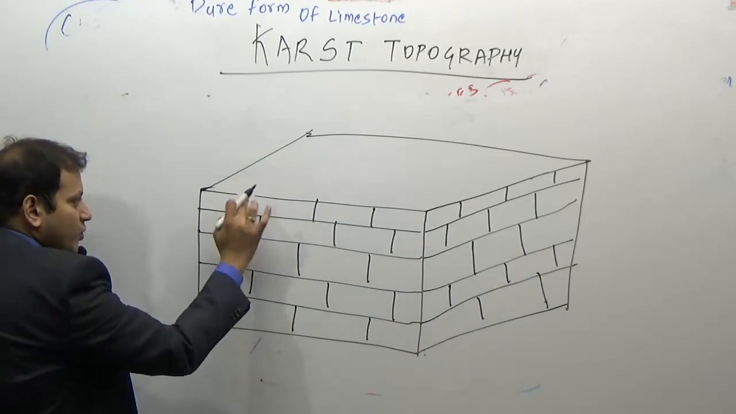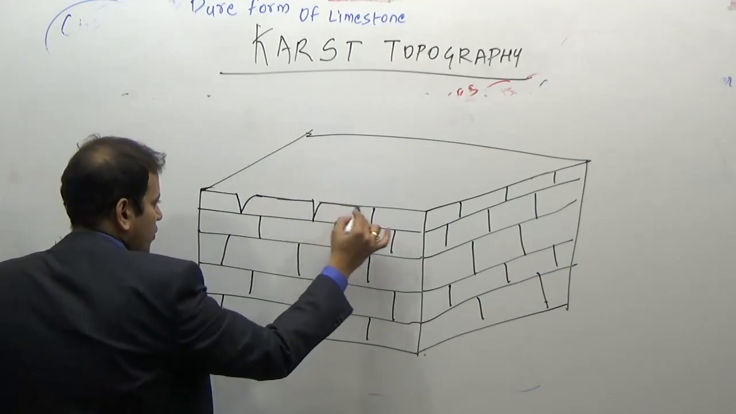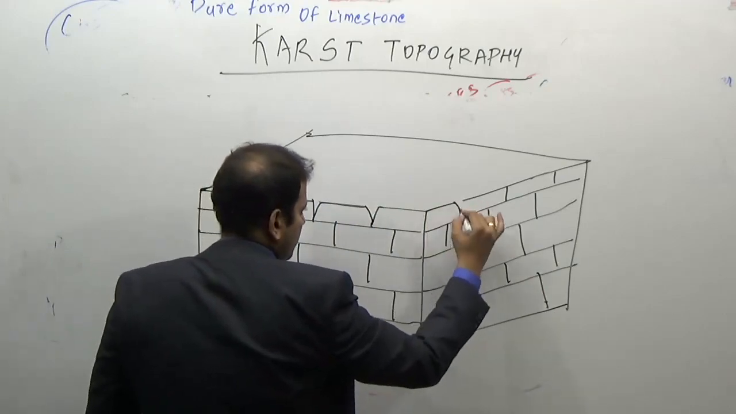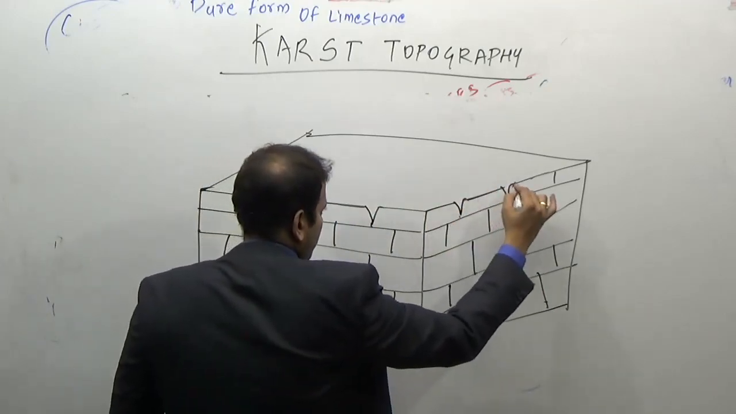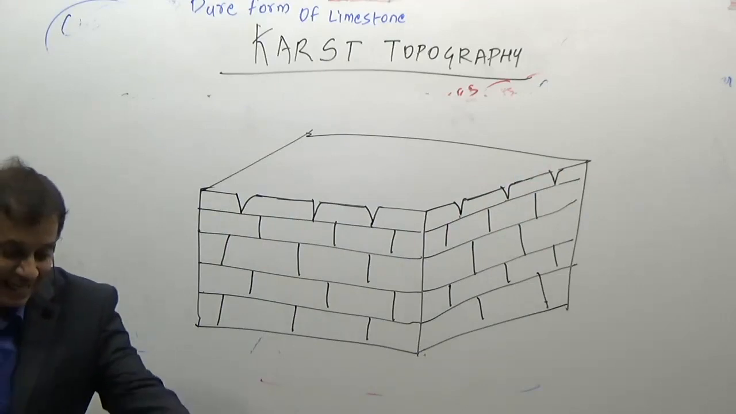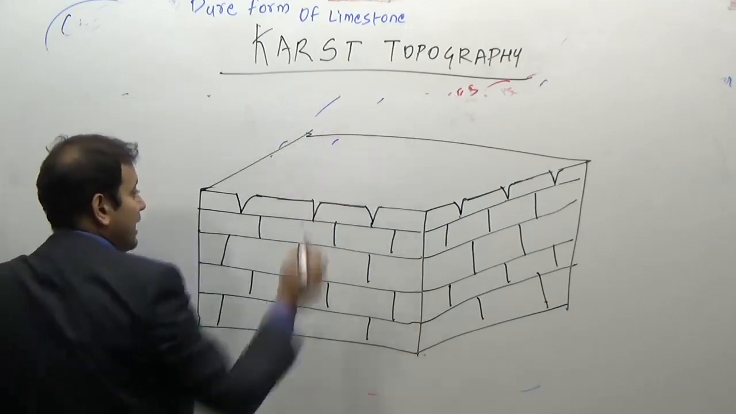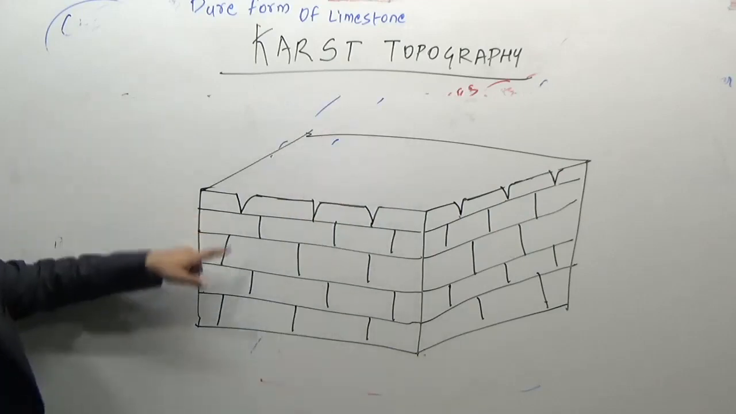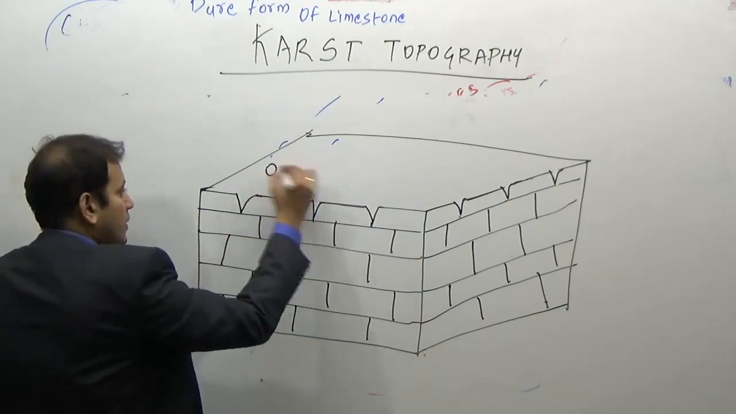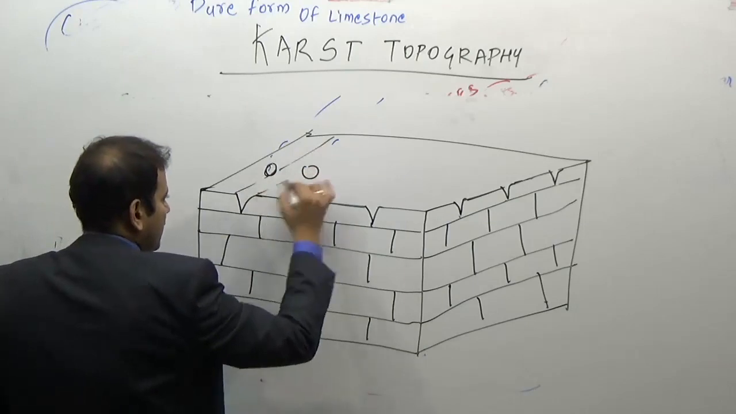These enlarged joints will be known as clints and grikes. How do they form? As I told you, they are formed due to the solution of water. When rainwater falls, it reacts with the limestone rocks to form clints and grikes, or numerous holes on the limestone rocks. So it will form numerous holes which will go deep inside the limestone rocks.